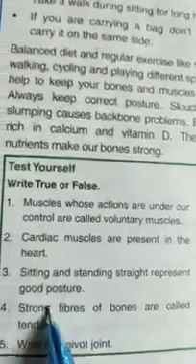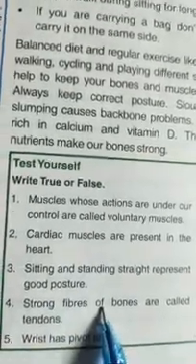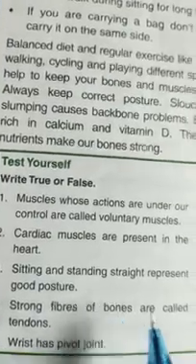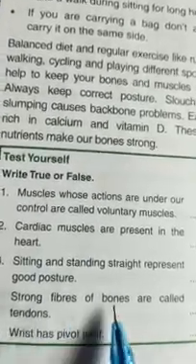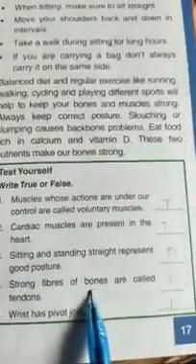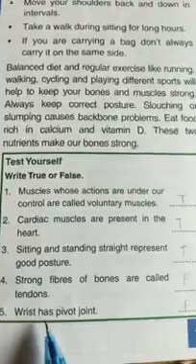If it is written here that strong fibers of muscles attached to the bones are called tendons, then it would be true. It is not the fibers of bones, it is actually the fibers of muscles. So it will be false here.